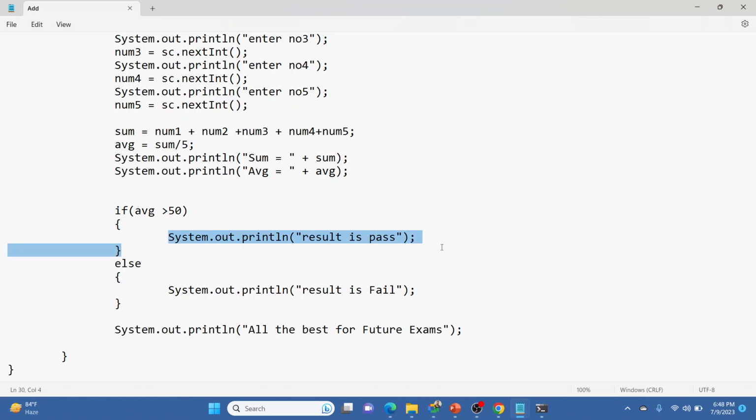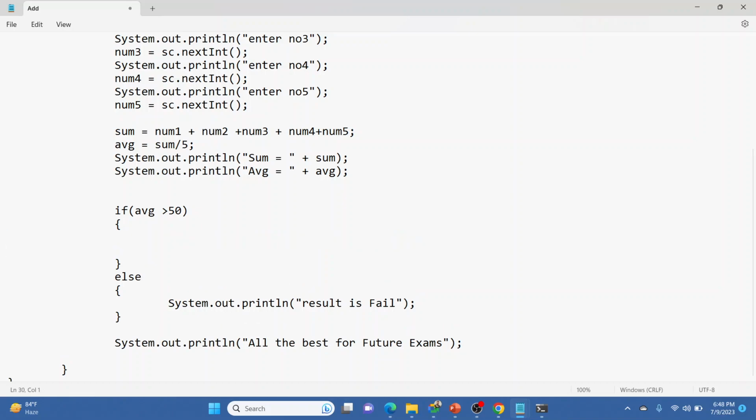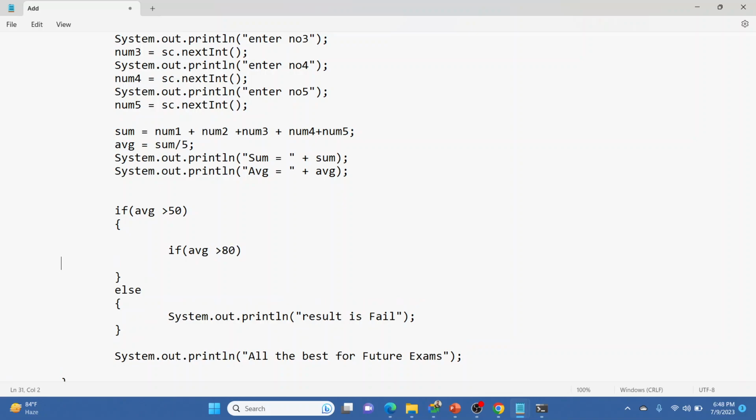So now we are going to write one more if else statement in between this if else statement. If average is greater than 50, then we should check if average is greater than 80. Again, for a single statement we don't need to write these blocks, but for multiple statements blocks are necessary.